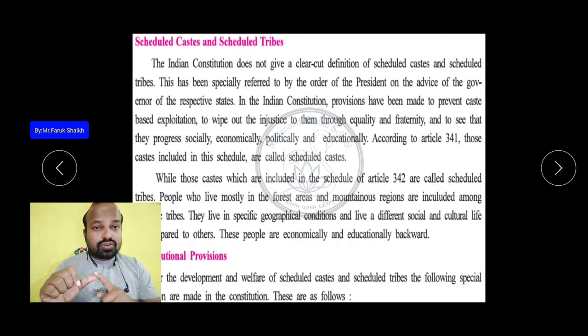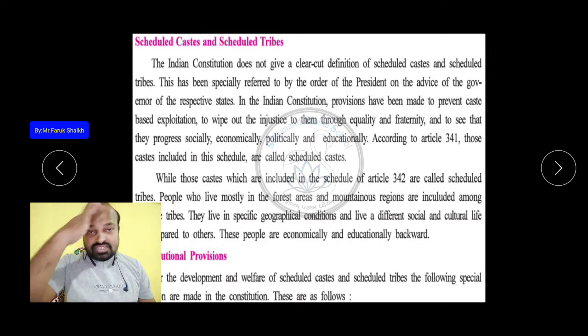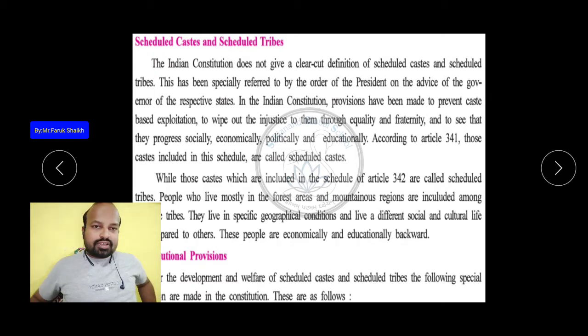They had to do only the worst types of work: cleaning, drainage cleaning, unblocking the drains, and if any animal died, they had to clean the village street and pull that animal away from the village.